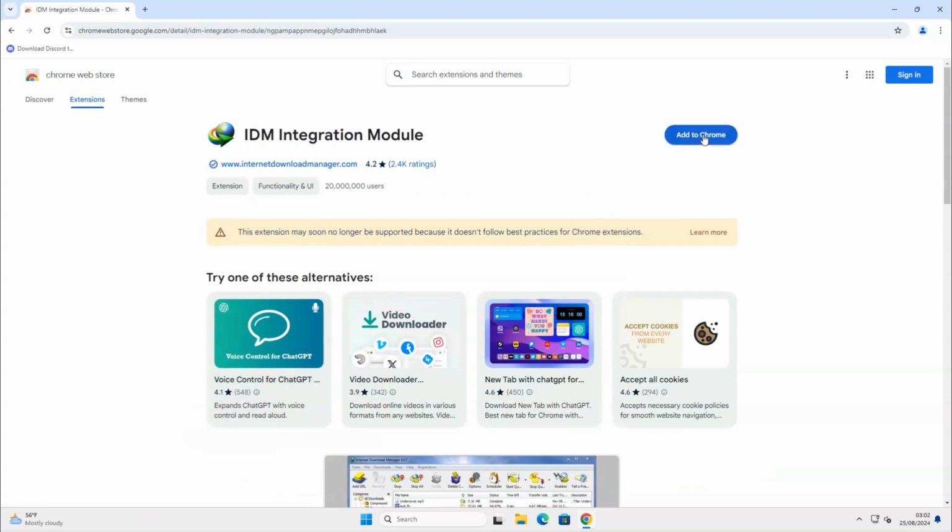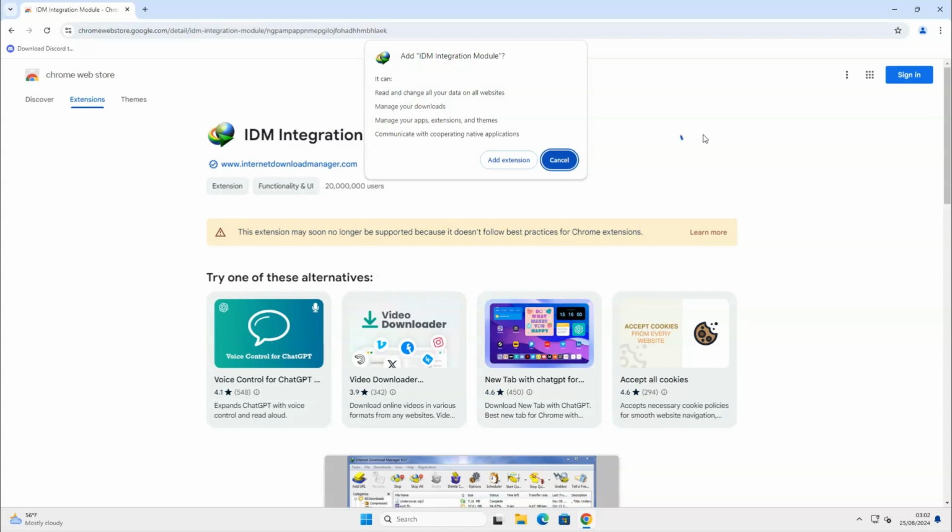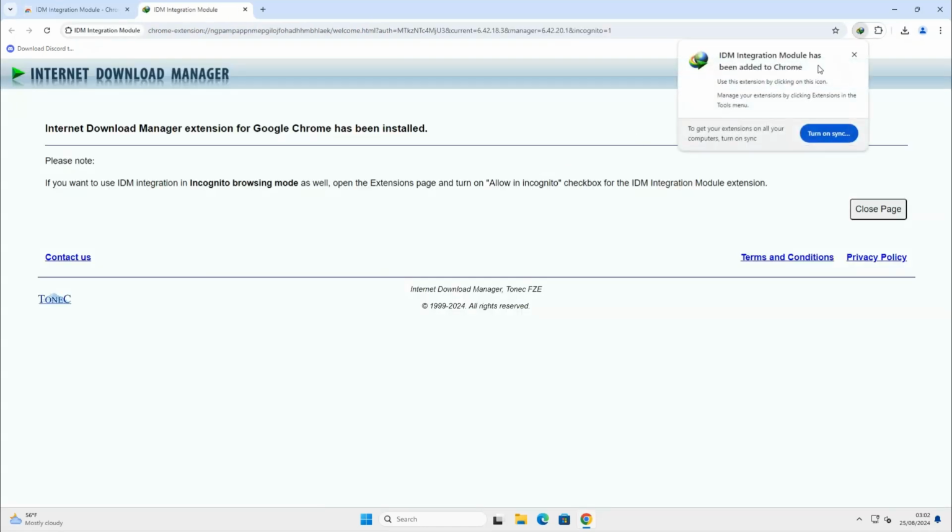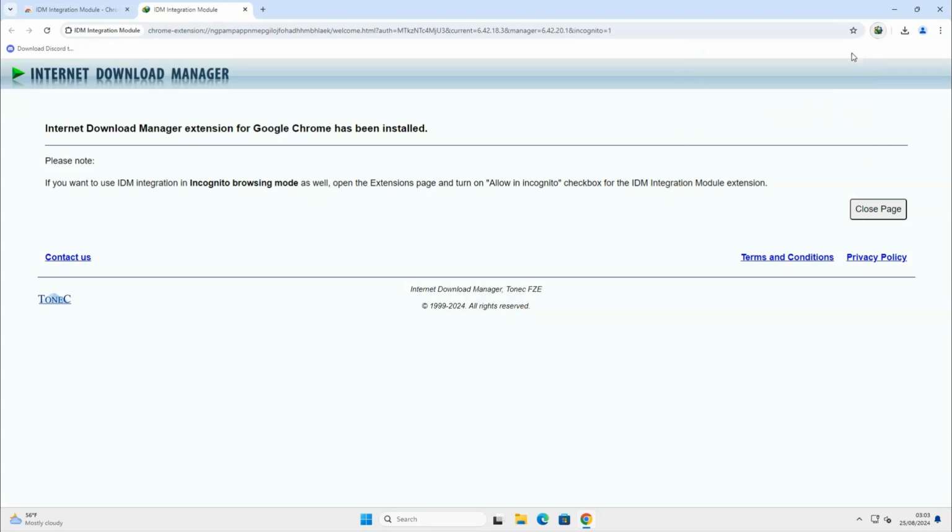Click on Add to Chrome button. Then click on Add Extension. Afterwards, a message will appear that the extension has been installed successfully.